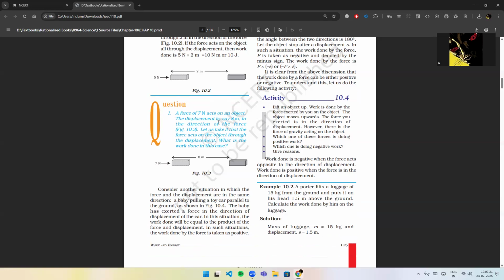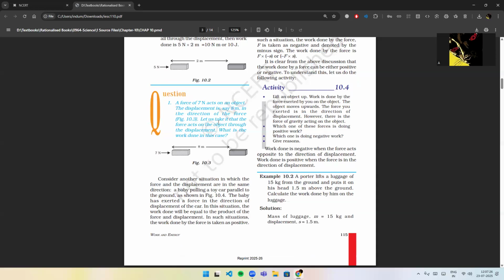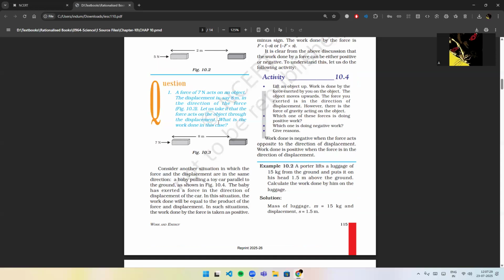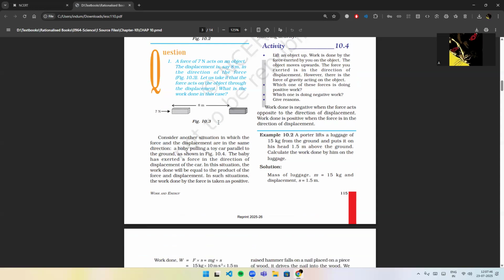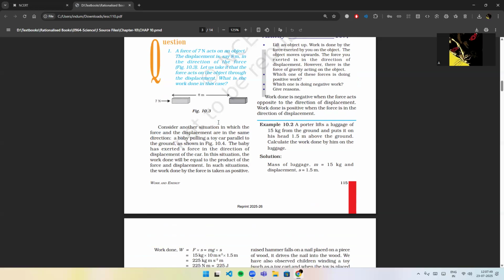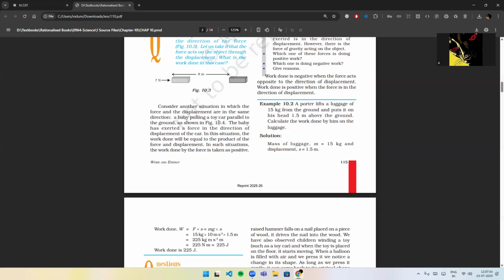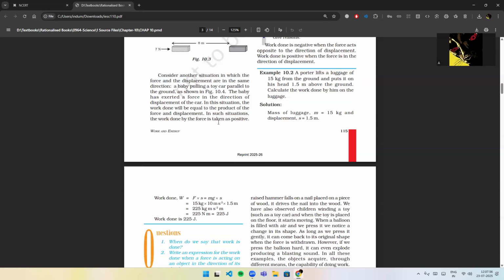To understand this, let us do the following activity. Activity 10.4. Lift an object up. Work is done by the force exerted by you on the object. The object moves upwards. The force you exerted is in the direction of displacement. However, there is the force of gravity acting on the object. Which one of these forces is doing positive work? Which one is doing negative work? Give reasons. Work done is negative when the force acts opposite to the direction of displacement. Work done is positive when the force is in the direction of displacement.